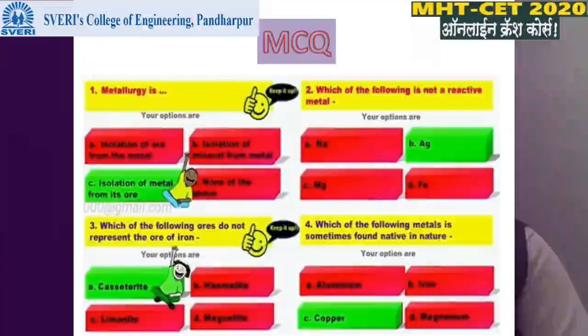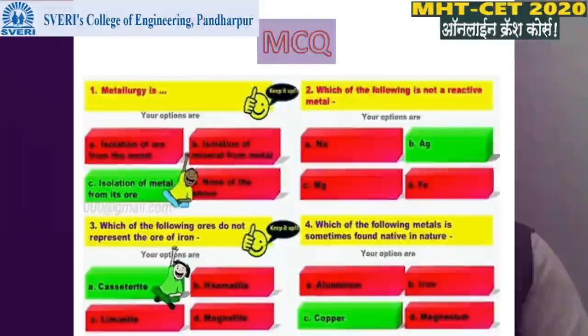What is meant by metallurgy? First option, isolation of ore from metal. Second option, isolation of mineral from metal. Third, isolation of mineral from ore. Fourth, none of the above.